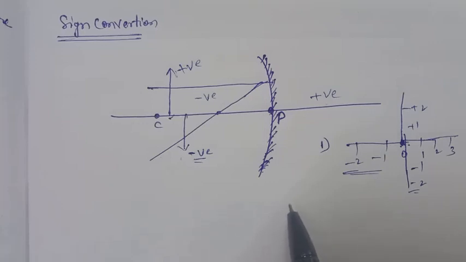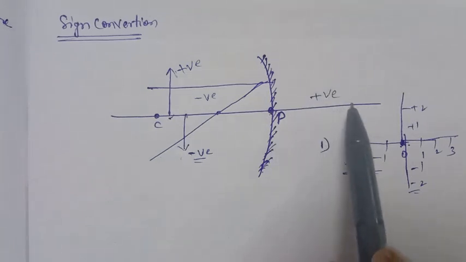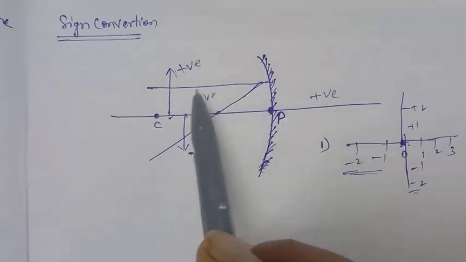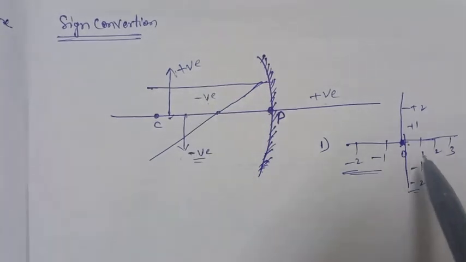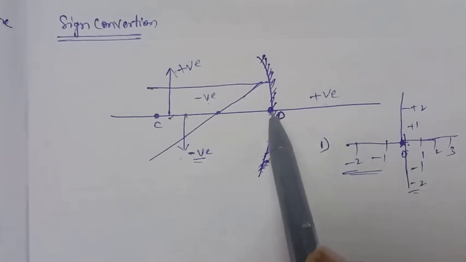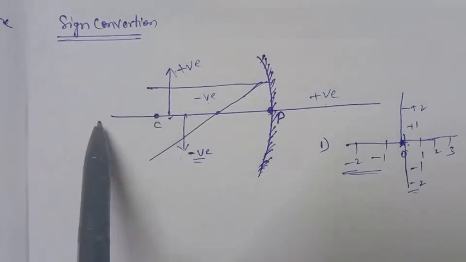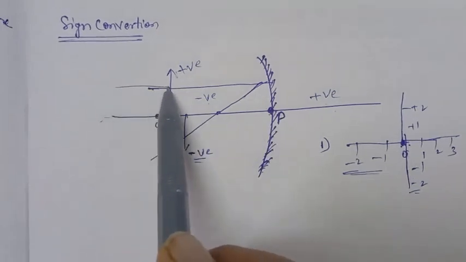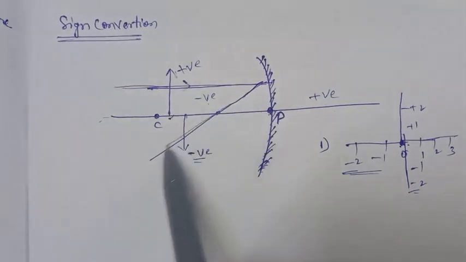So here the sign conventions: first point, all the distances are measured from the pole, and for the right side we measure distances in positive manner, for the left side in negative manner. Upward it is positive, downward negative. You can implement a coordinate system, taking the origin point at the pole. Next, if a light ray is incident parallel to the principal axis, it will be reflected through the focus.